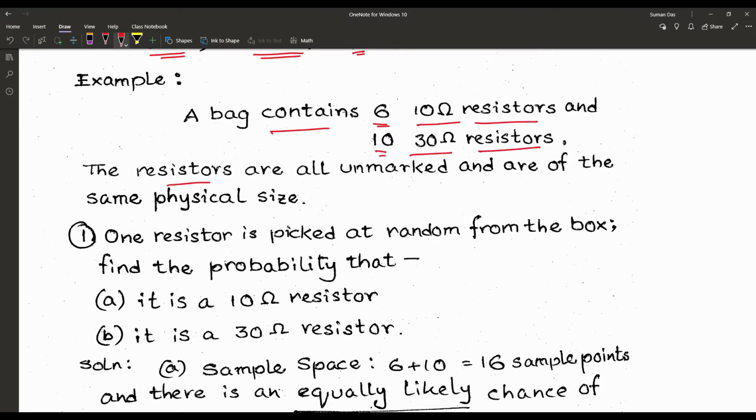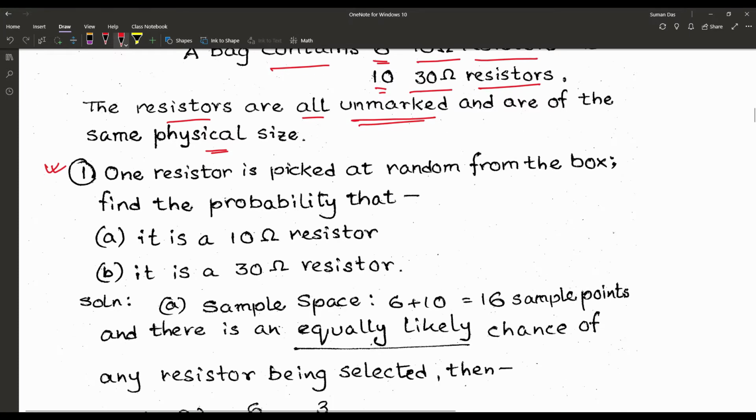The resistors are all unmarked, that means we cannot find out which one is 30 ohm or which one is 10 ohm, and they are of the same physical size. Now the first question: one resistor is picked at random from the box. Find the probability that it is a 10 ohm resistor, and the second question, that it is a 30 ohm resistor.